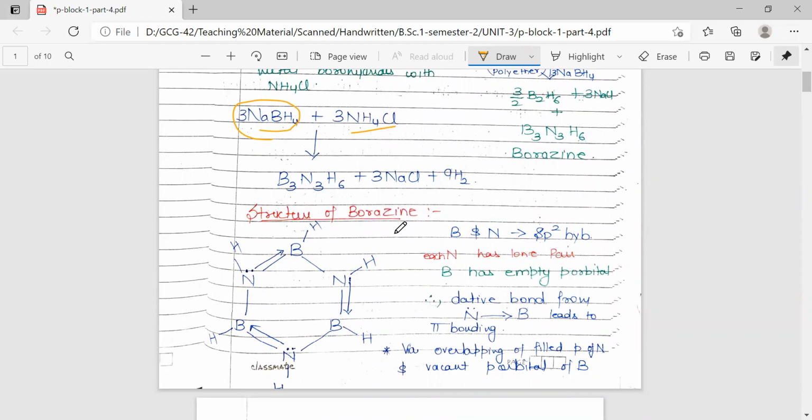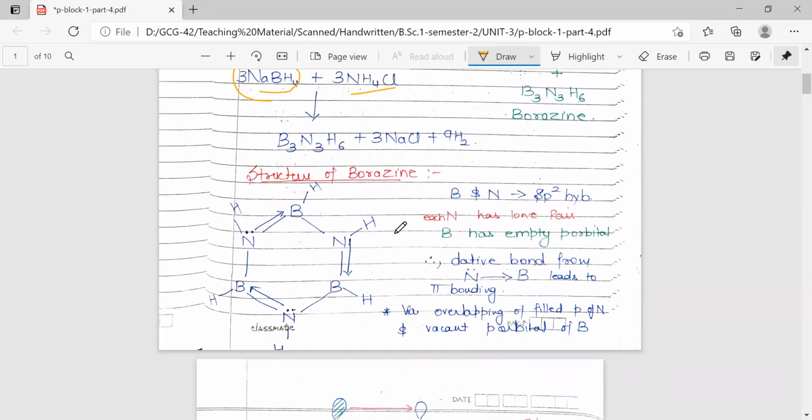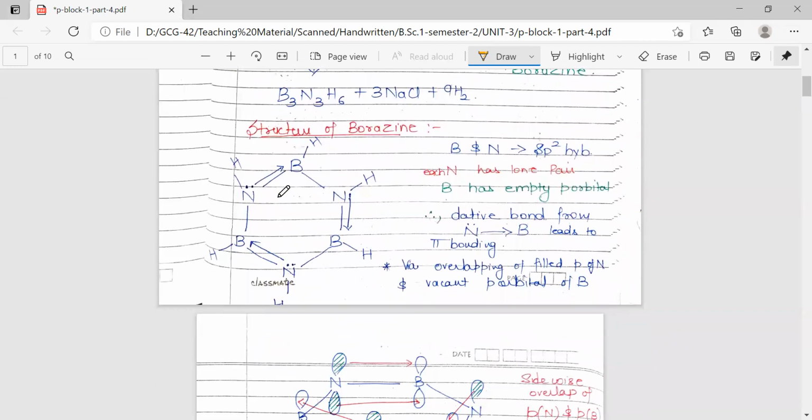Now coming to the structure of borazine, the structure of borazine is quite similar to that of benzene. In case of benzene, there is a hexagon ring of 6 carbon atoms. Here in borazine, boron and nitrogen are present at alternate positions in the ring. There will be 3 borons and 3 nitrogens. If we see the number of valence electrons, boron has 3 valence electrons and nitrogen has 5 valence electrons. So 1 BN unit contains a total of 8 valence electrons, and this whole molecule will contain 8 into 3, that is 24 valence electrons.